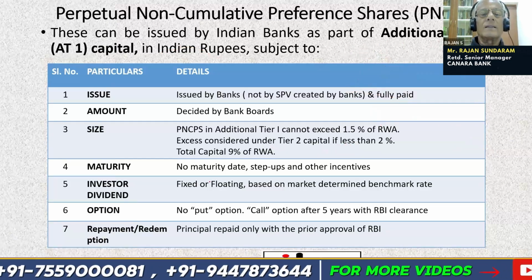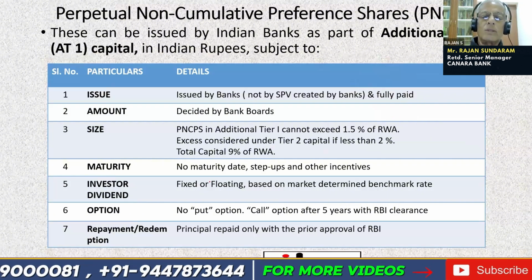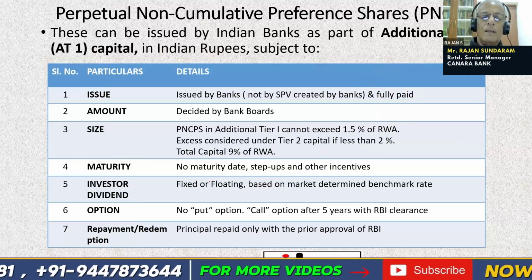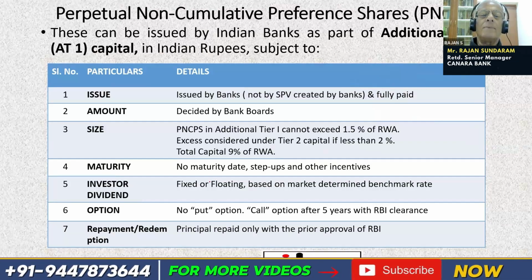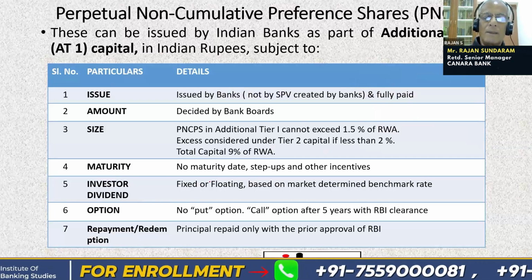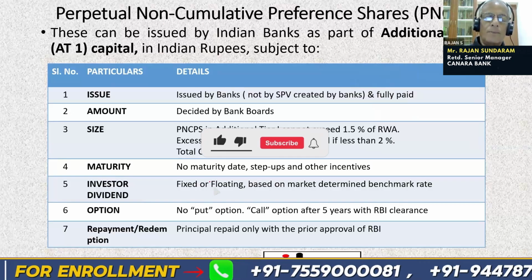No maturity date. That is why we call it a perpetual. No step-ups and other incentives. No incentives can be given. And the dividend can be a fixed amount, a fixed rate of interest, or it can be floating based on some market determined benchmark rate.